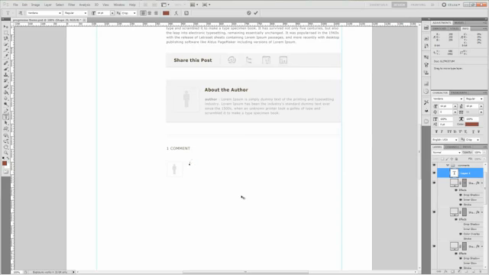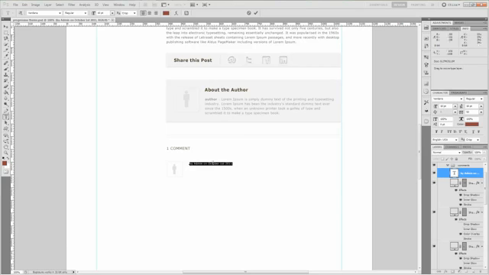Take out the caps lock. By admin on October 1st, 2011. Okay, and we'll double click it, and we're going to make the font size 10 points.